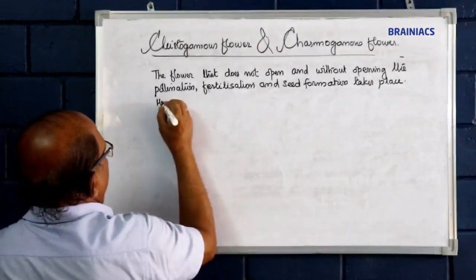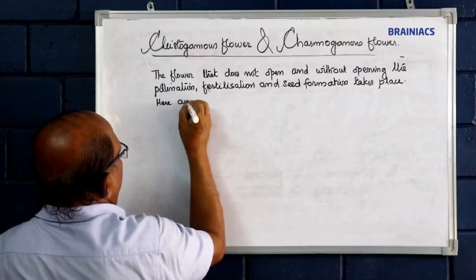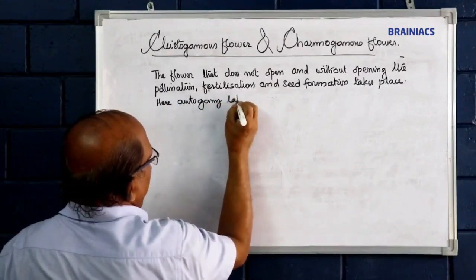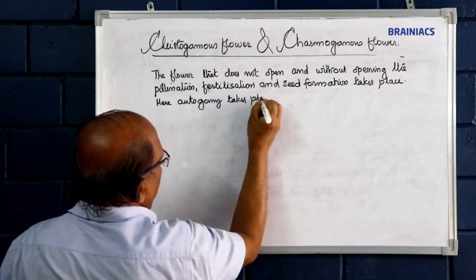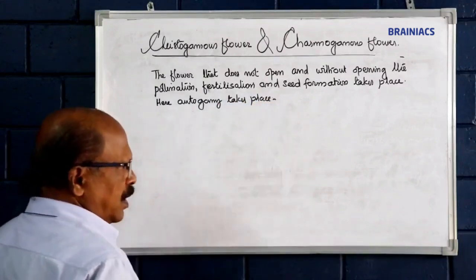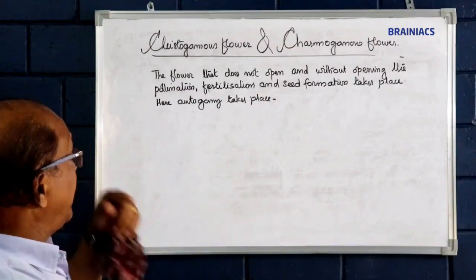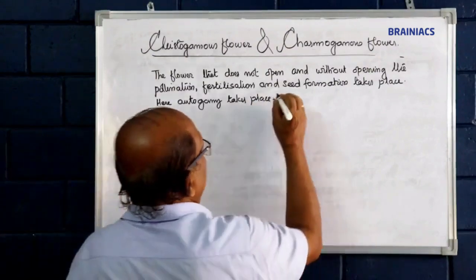Here autogamy takes place. Such condition is called cleistogamy, and such flowers are called cleistogamous.